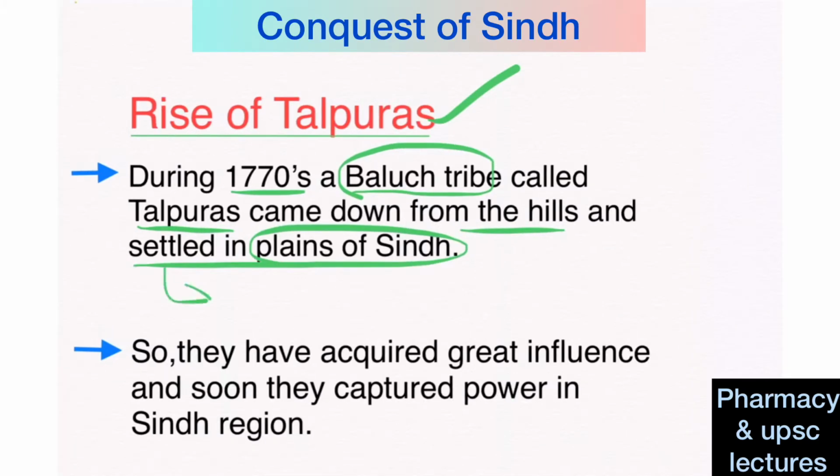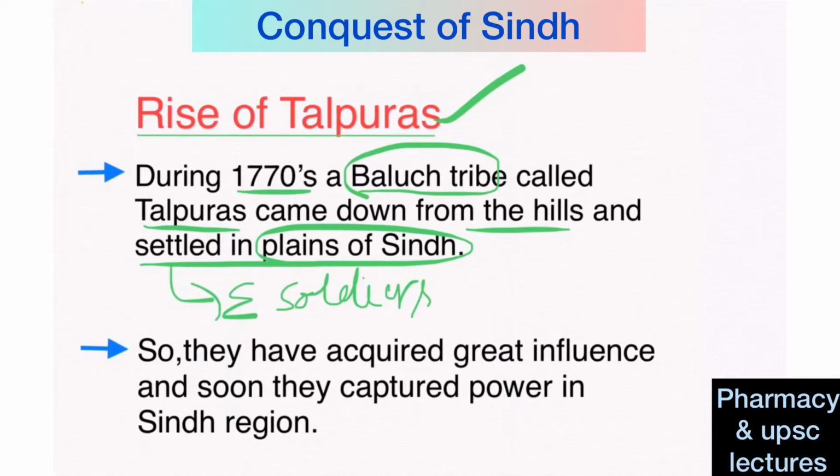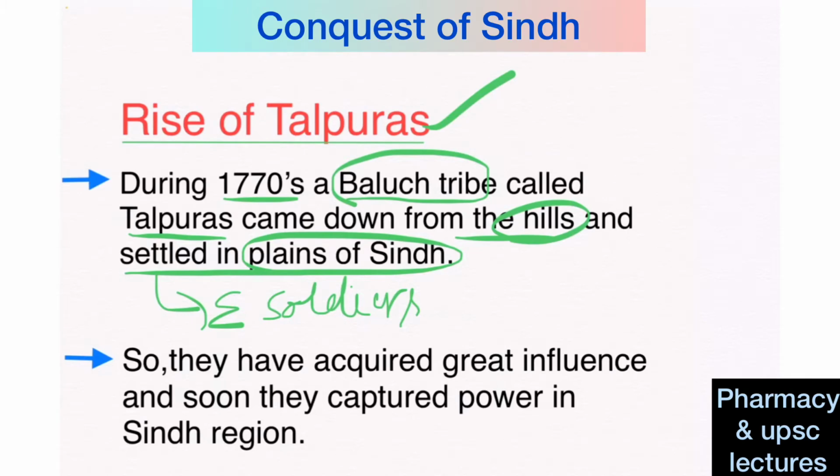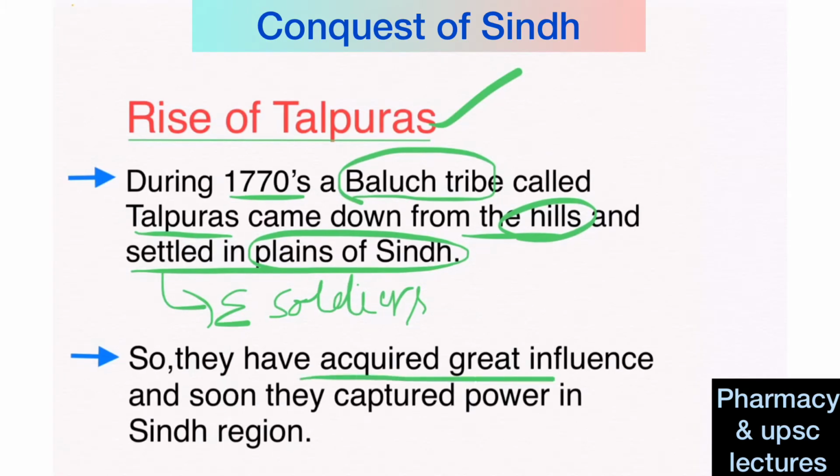Talpuras were excellent soldiers. They could easily adapt to heavy terrain also because they had already stayed in hilly regions. Hilly regions have extreme weather conditions. So, they acquired great influence and soon captured power in the Sindh region.